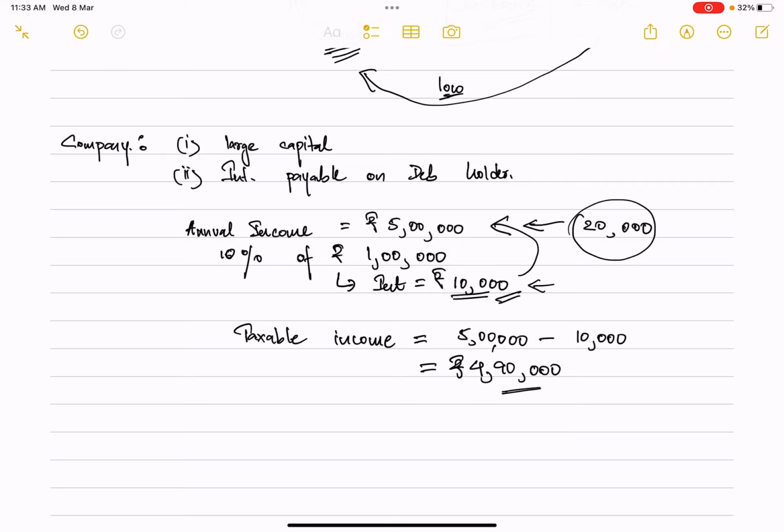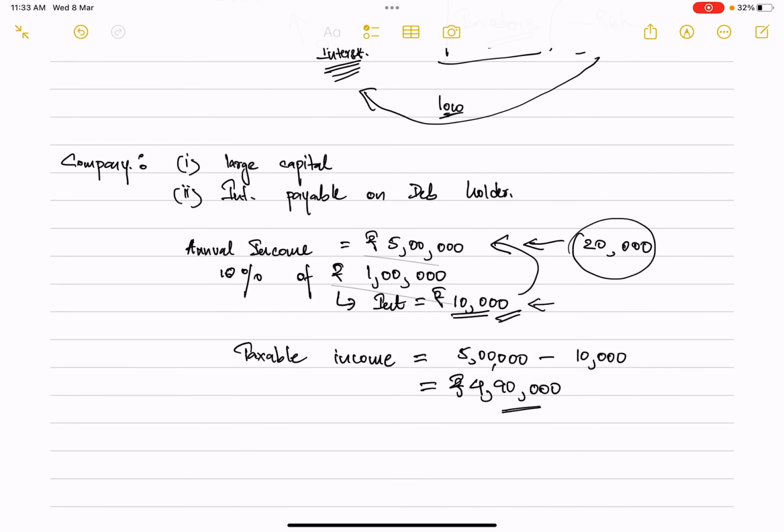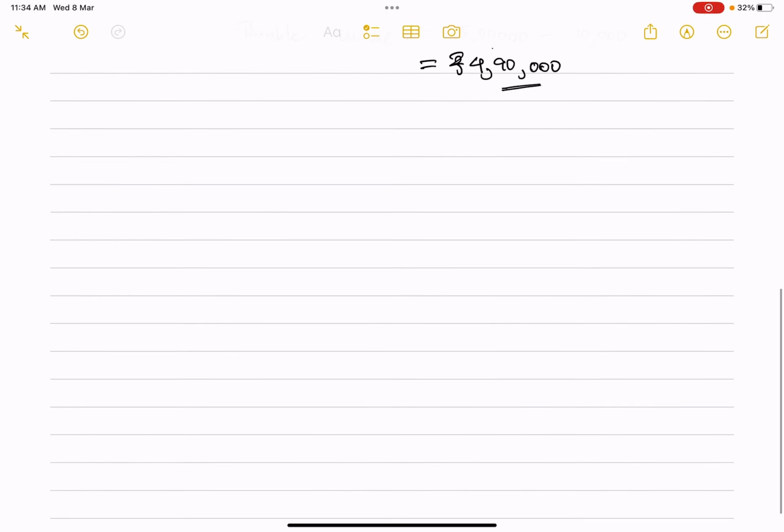Now there are different types of debentures which we have already discussed: redeemable, irredeemable, secured, unsecured, convertible, non-convertible, for which I have already sent you all the notes. And I think if you just have a read through, you should be able to understand it. Now coming to the main topic, that is the recording of debenture issues,